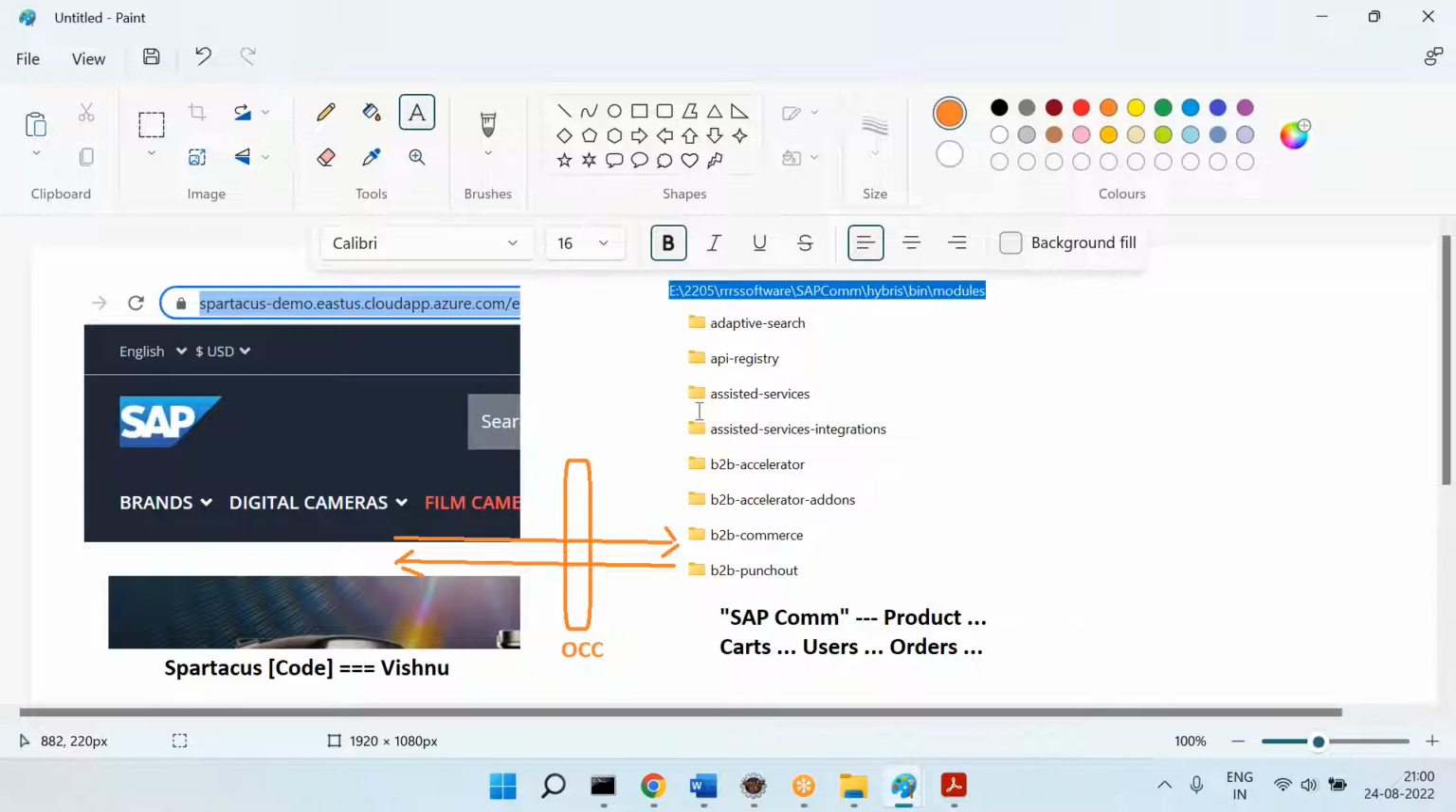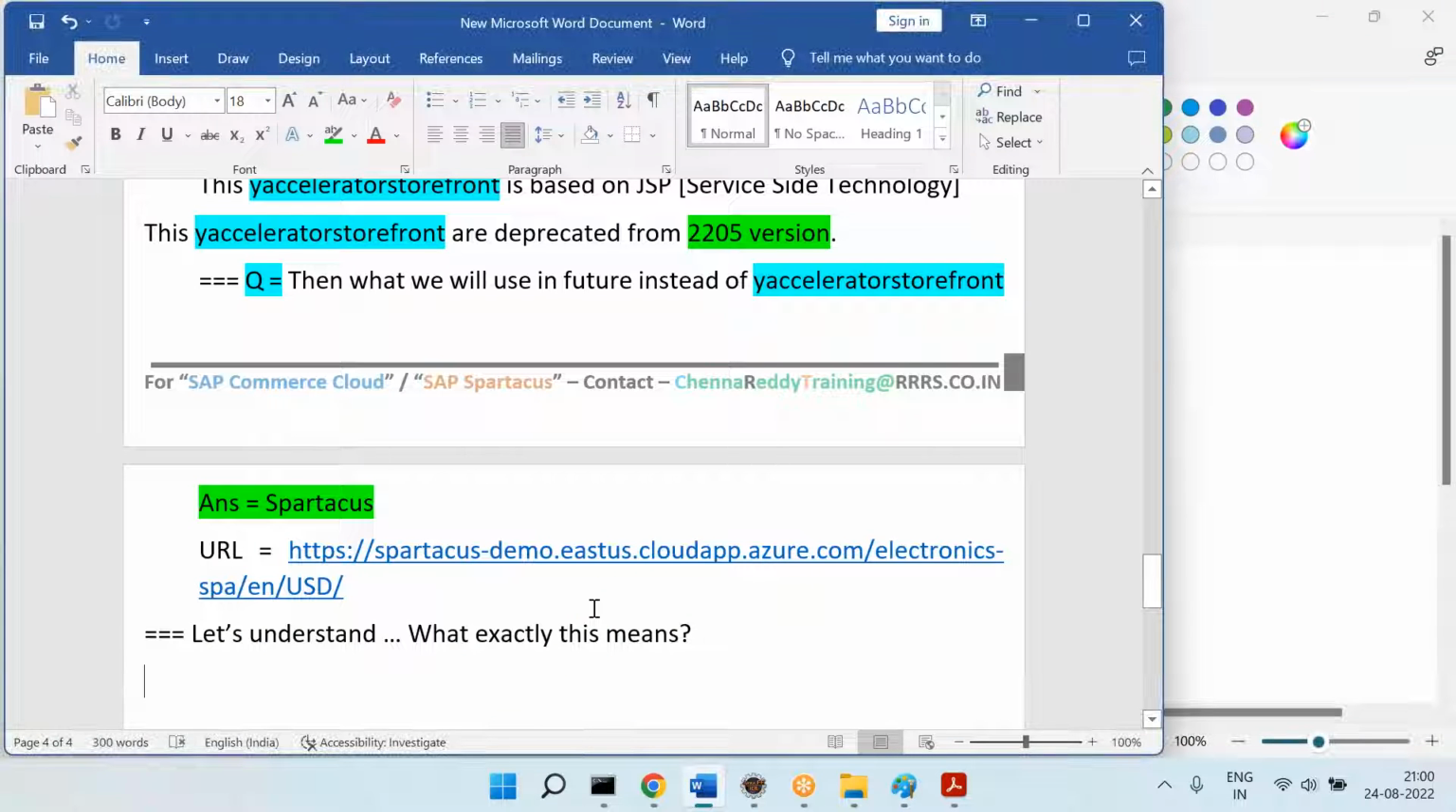Some companies are using React.js, some companies are using something else. But we have a preferred way to implement headless e-commerce. What is the SAP preferred way of headless e-commerce implementation? Spartacus. Angular. Spartacus.